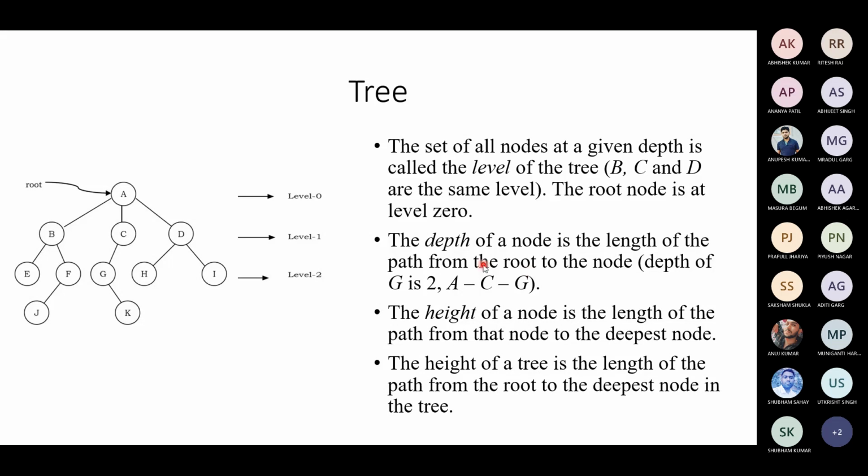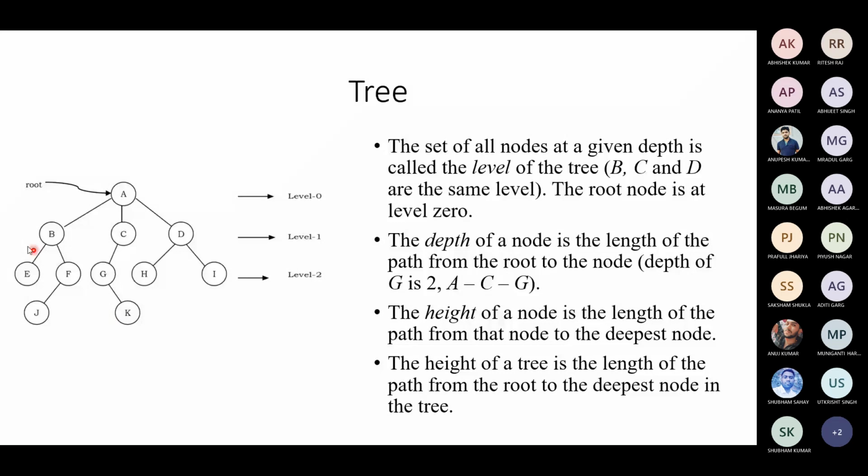The depth of a node is the length of the path from the root node to the node. We are counting from the root how deep it is, how far down we can go. So the depth of B from A is just 1. The depth of F from A is 2. The depth of J from A is 3. At each level the depth is increasing, but for the height of a node, we count from that point to the bottom, the deepest node.